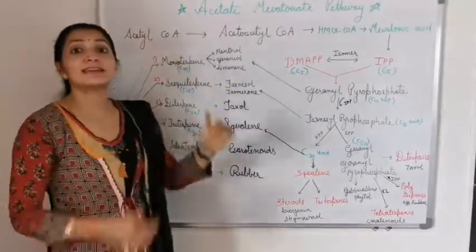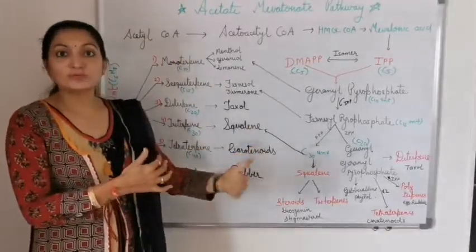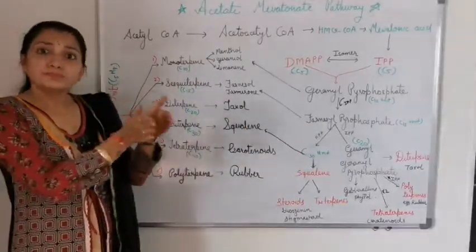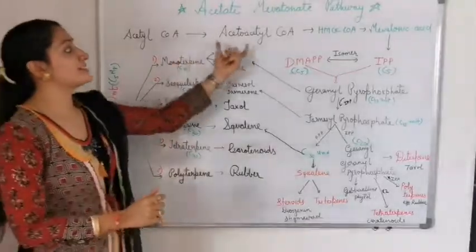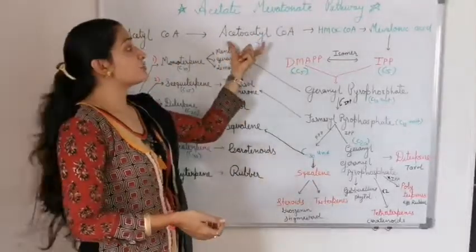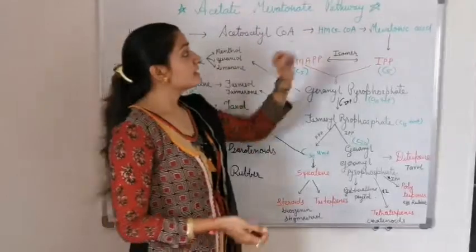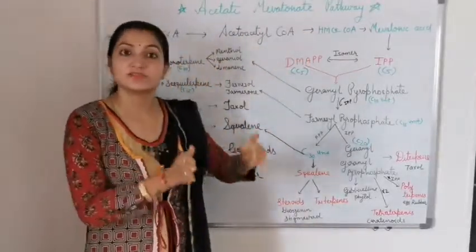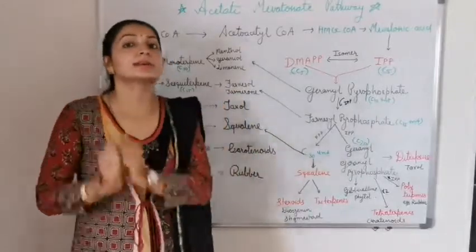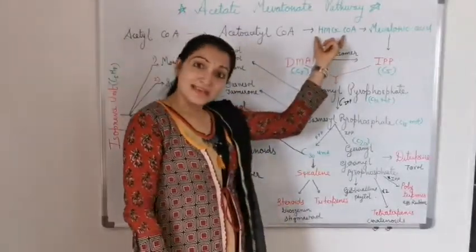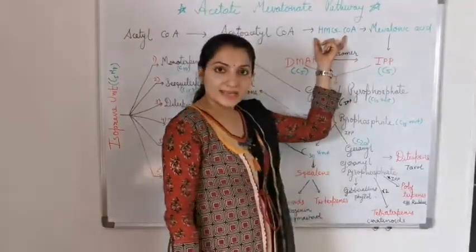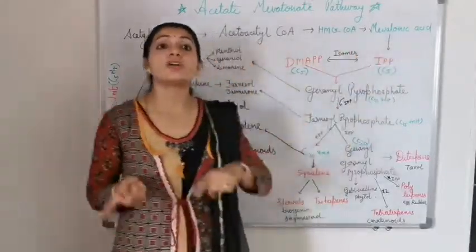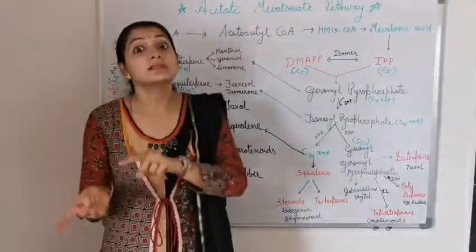This acetyl coenzyme A is combined with another acetyl coenzyme A, meaning two acetyl coenzyme A are joined and form acetoacetyl coenzyme A. This acetoacetyl coenzyme A, in the presence of HMG coenzyme A synthetase enzyme, produces HMG coenzyme A. And this HMG coenzyme A is converted into mevalonic acid in the presence of HMG coenzyme A reductase.